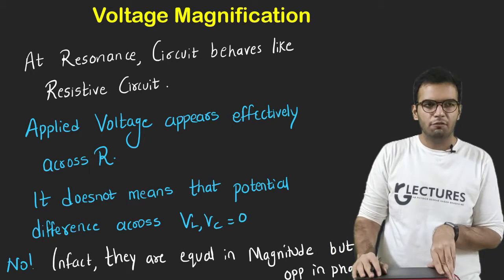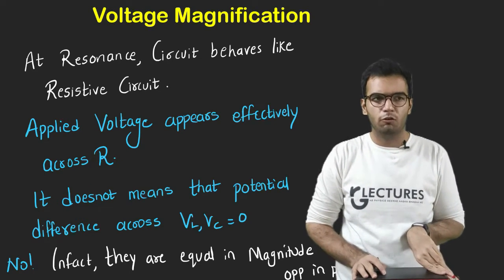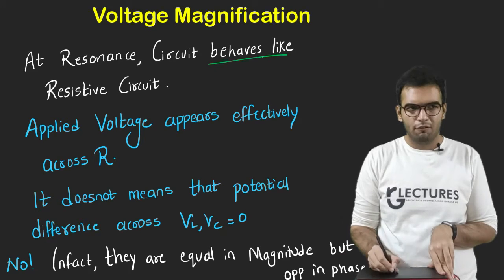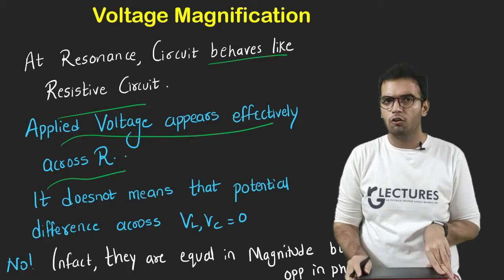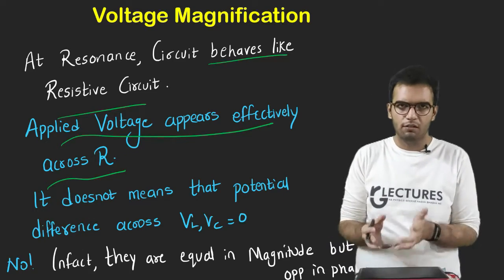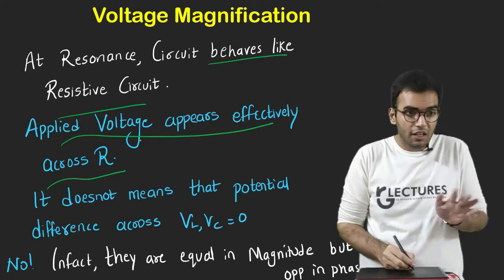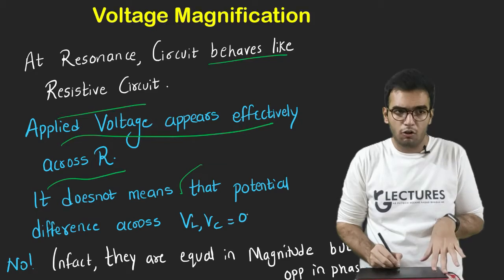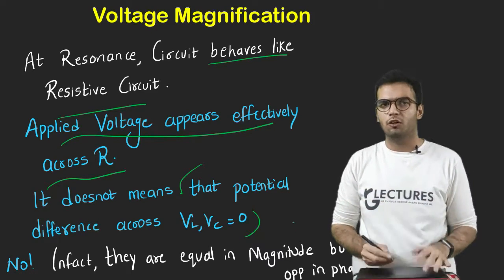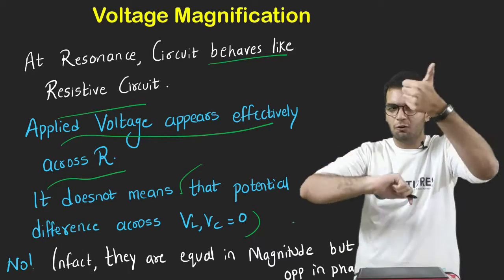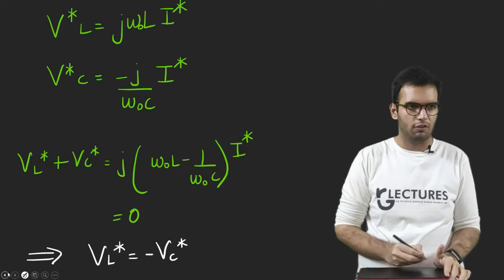Also voltage magnification happens at resonance. At resonance, the circuit behaves like a resistive circuit. Applied voltage appears effectively across R because there is no L and C, they both cancel out. It does not mean that the potential difference across them is zero. No, in fact they are of equal magnitude but in opposite phase. The phasors are of equal magnitude and in opposite phase.